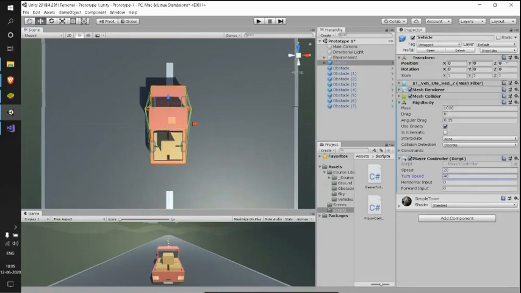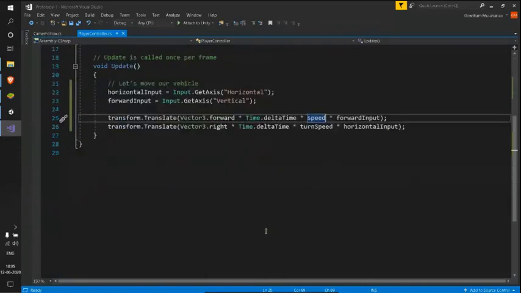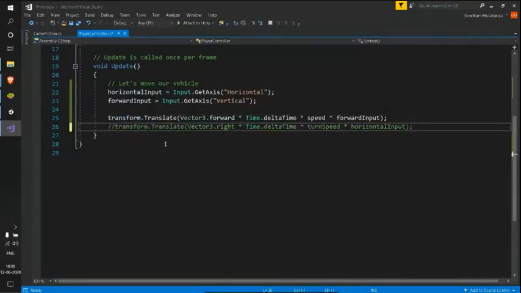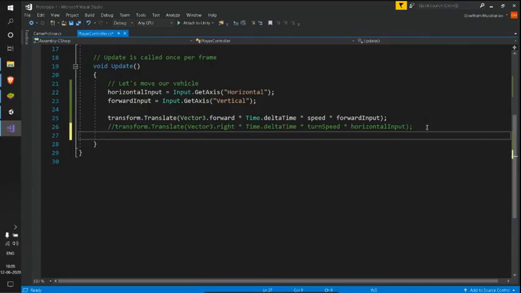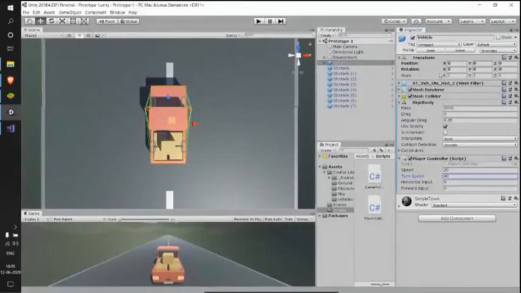So let me reset this vehicle value, and let me get back to my script. To do that, first I can remove this translate along the x-axis thing. Then I need to perform some operation with my rotation here.